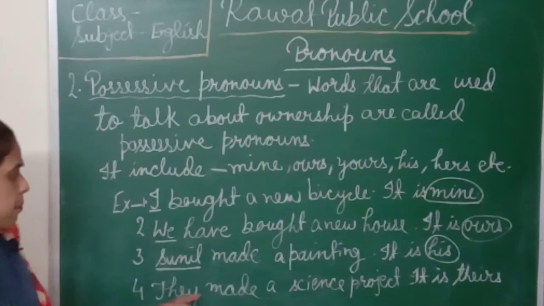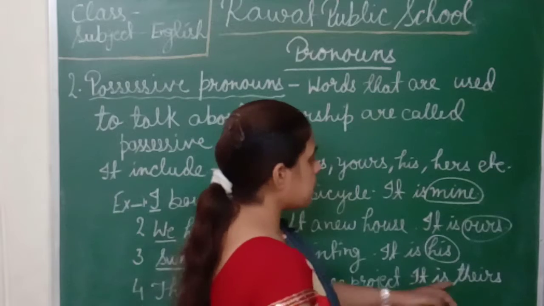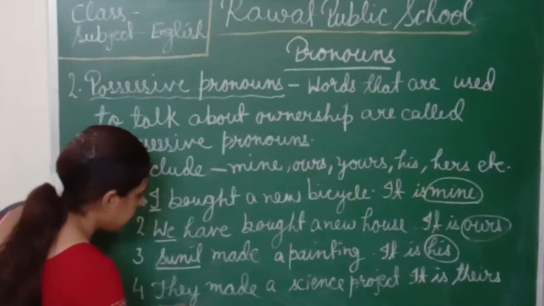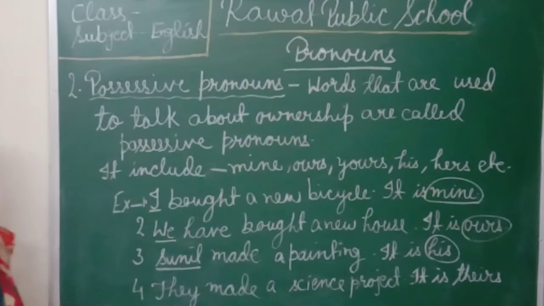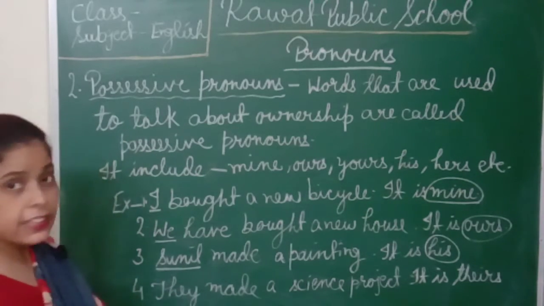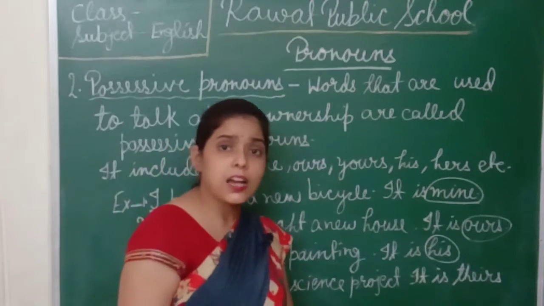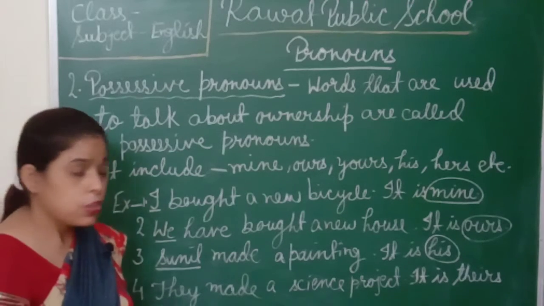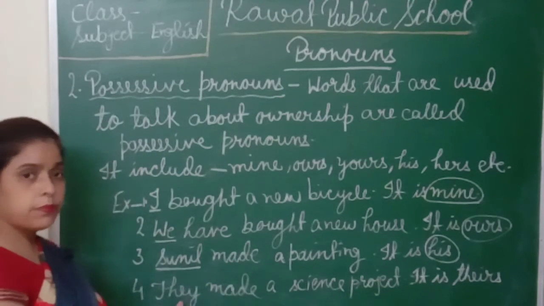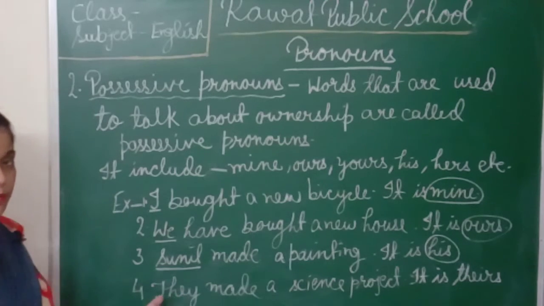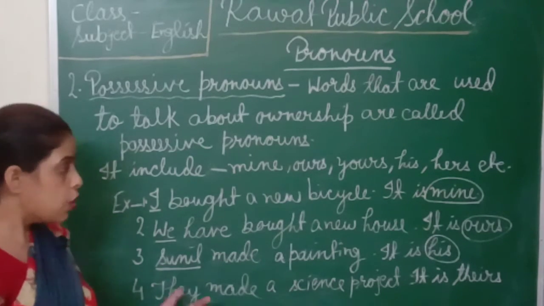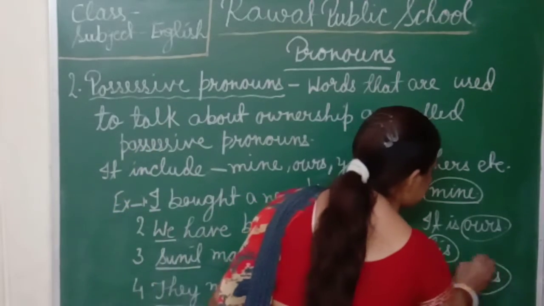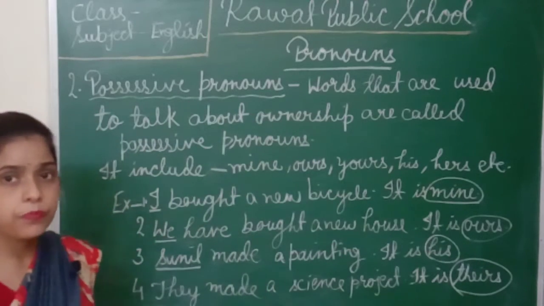Now next, they made a science project. It is theirs. They is also a subjective pronoun. So the sentence is, they made a science project. Who made it? They. Here, the subjective pronoun is they. So what is the possessive pronoun of they? It's theirs.